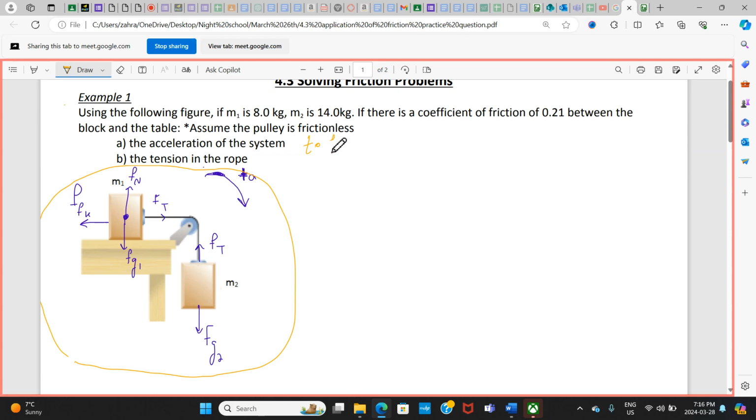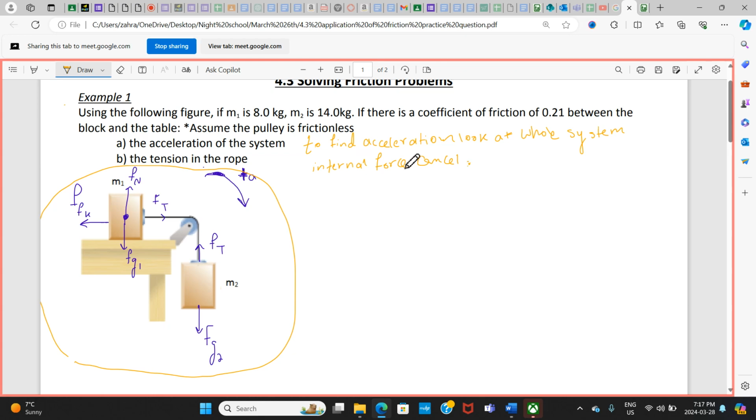To find acceleration, look at the whole system. Internal forces cancel. It's good because I don't know some of those internal forces, right? And looking at the whole system makes my life easier to find acceleration.